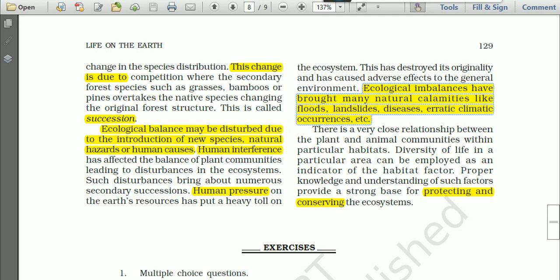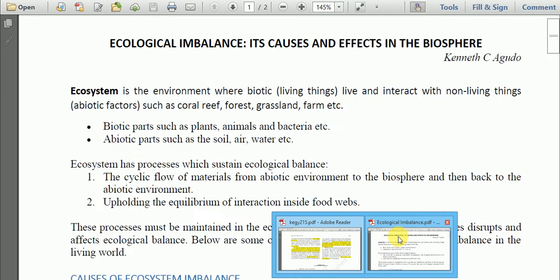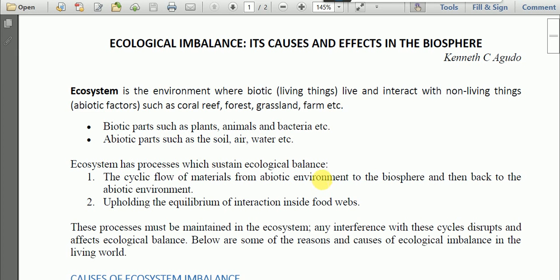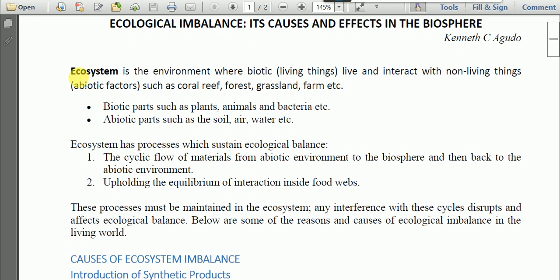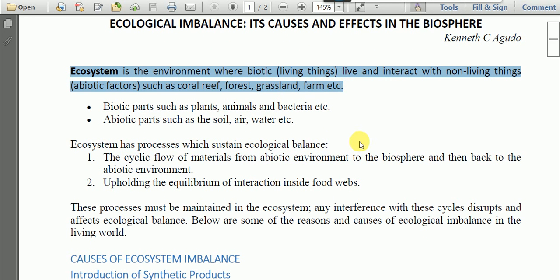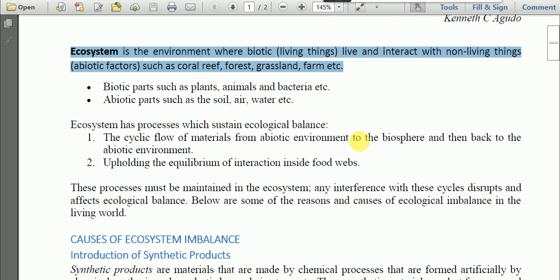Okay, so let us learn some more about these ecological imbalances. Ecological imbalance, its causes and effects in the biosphere. You have already known the meaning of ecosystem. An ecosystem is the environment where biotic, that is living things, live and interact with non-living things, the abiotic factors, in places such as coral reef, forest, grassland, farmland, etc.